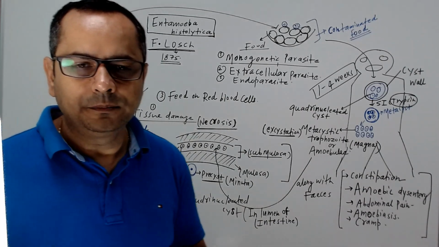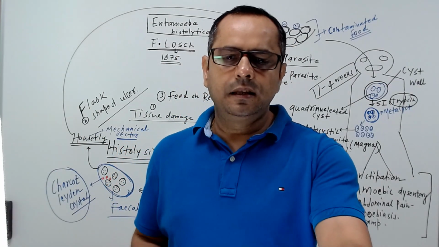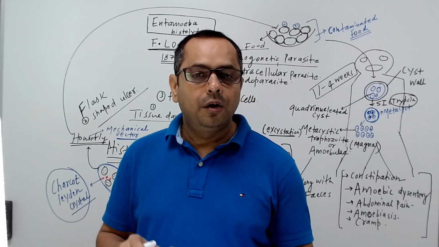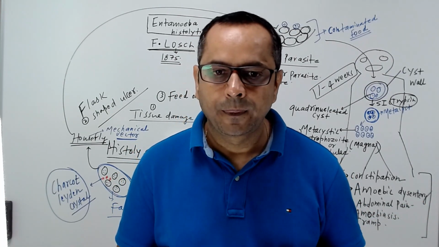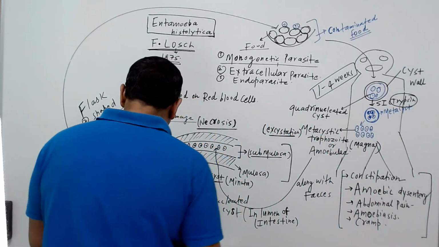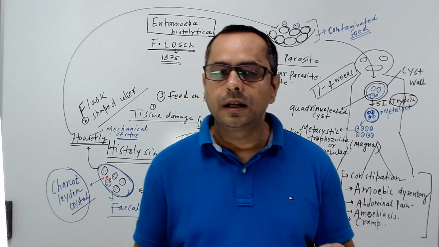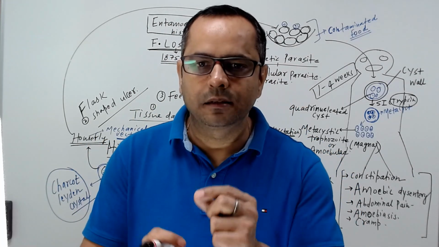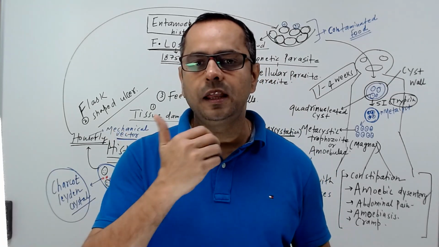Very important term, charcoal leyden crystal. Its presence in the fecal matter also confirms the infection of Entamoeba histolytica. Now, if that fecal matter contains a large number of quadrinucleated cysts, that cyst in moist soil can survive up to 10 days.